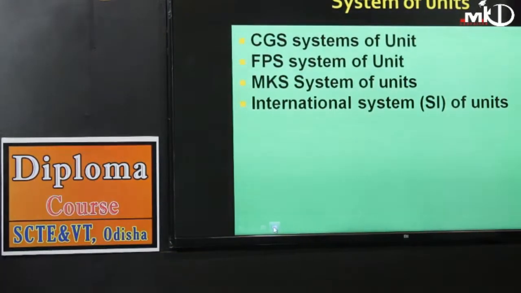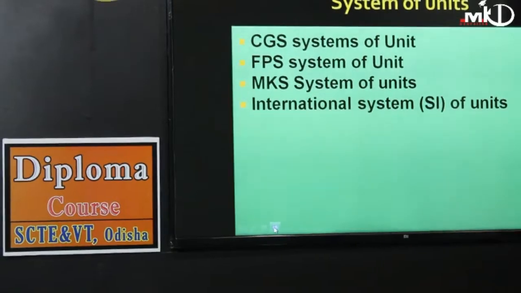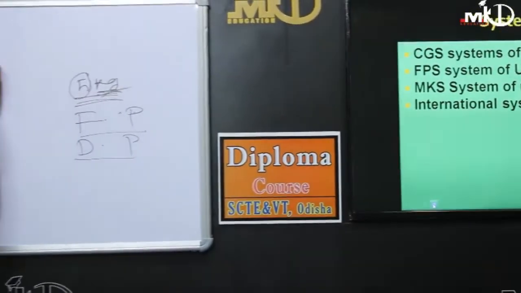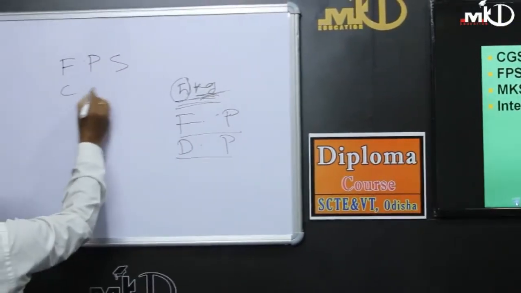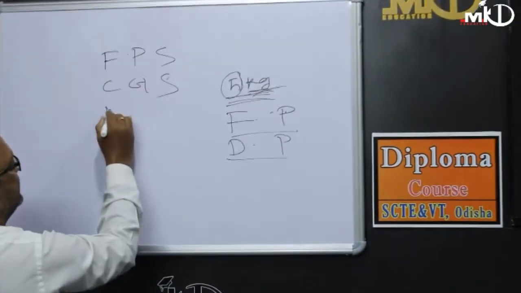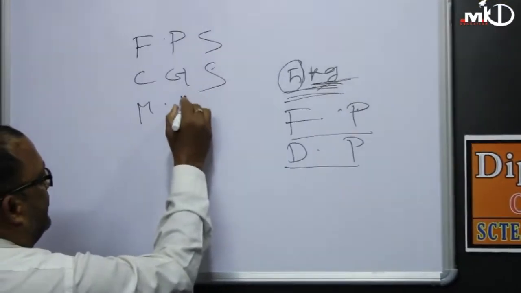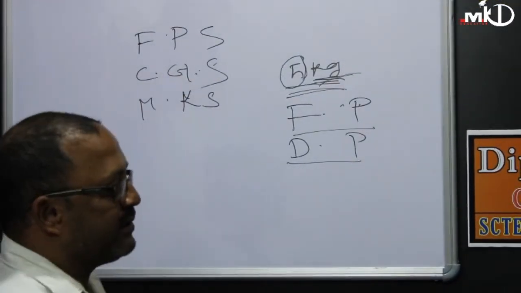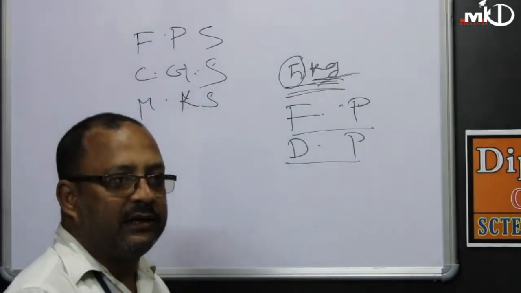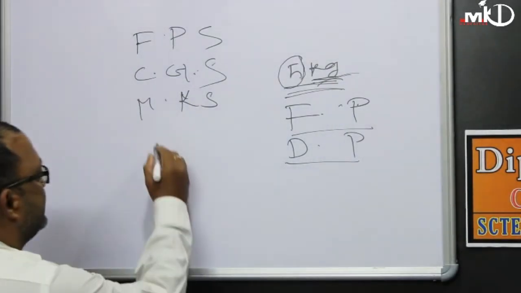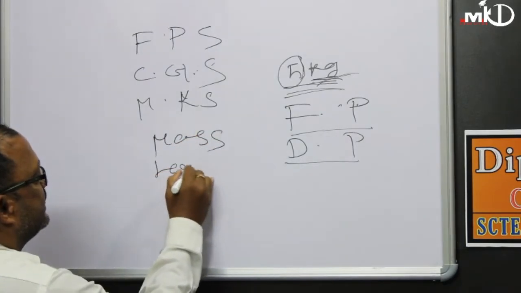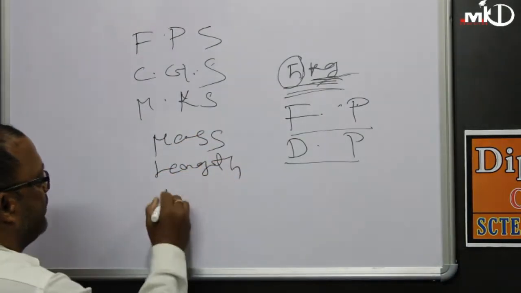In these systems, there are 3 fundamental quantities in the FPS system, another is the CGS system, another is the MKS system. In these 3 unit systems, there are 3 fundamental quantities: one is mass, another is length, another is time.